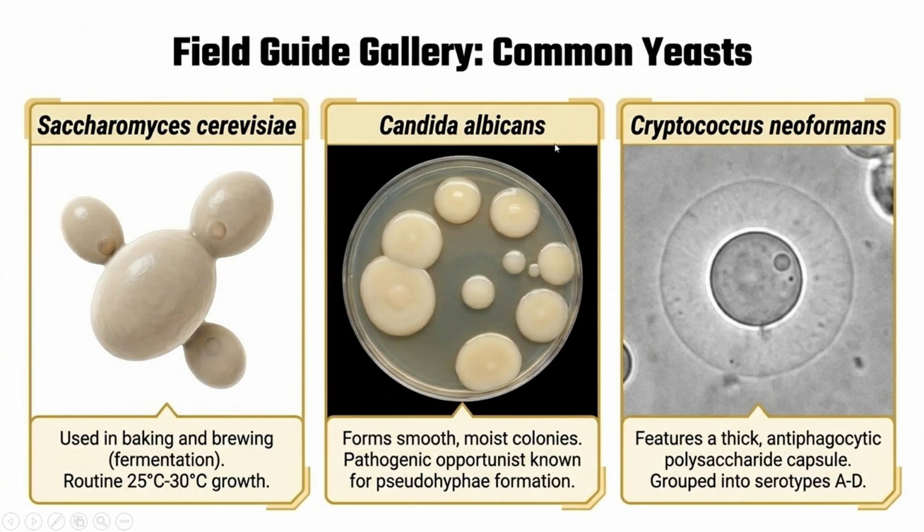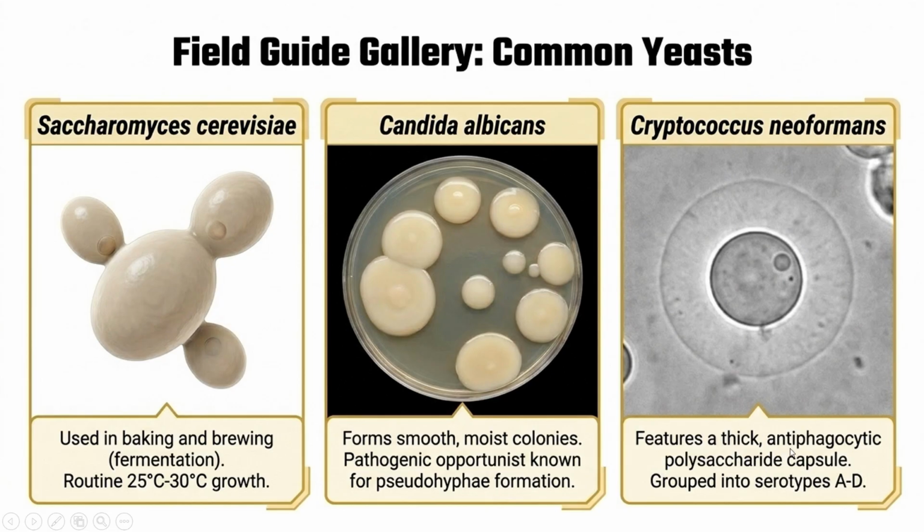Now let's talk about Candida albicans. It's an opportunistic pathogen that normally lives in the human body but can cause infections when immunity is low. And it is well known for forming pseudohyphae, which I told in the previous slide. Now the next example is Cryptococcus neoformans.